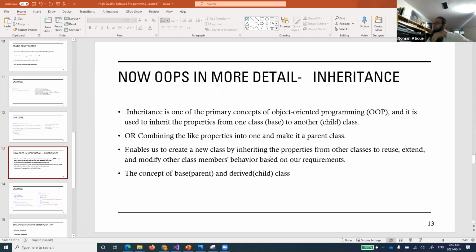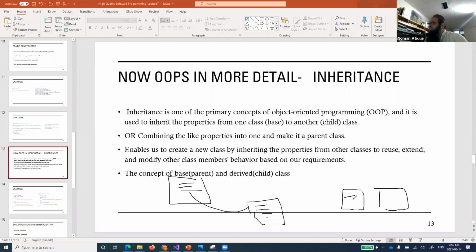So let's talk about the other way around. We are saying that taking or using all the features of the parent and creating a child class is one way of saying the same thing. And the other thing is combining like properties into one. So what is that? For example, if there were 2 classes which were having the same data members, let me just make a text over here.